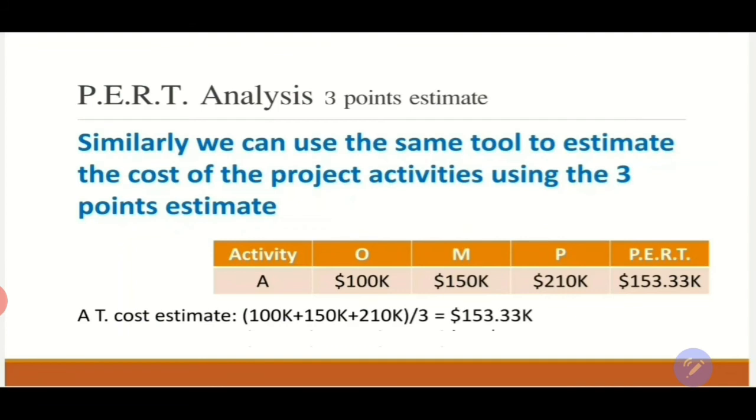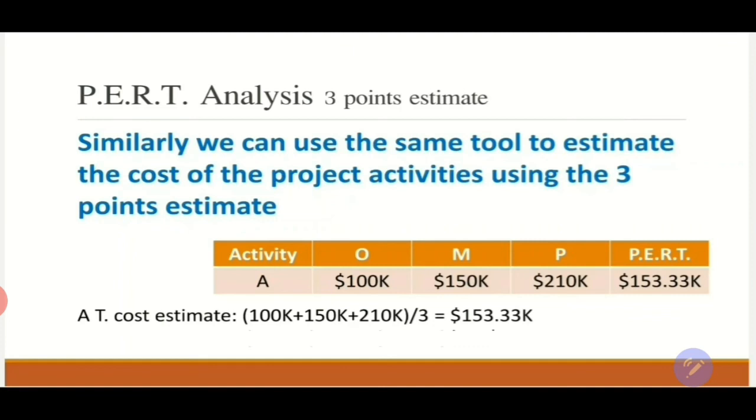Let's take an example over here. Activity A has an optimistic cost of 100k, the most likely is 150k, and the pessimistic is 210k. If we use the formula, we will calculate 100k plus 150k plus 210k over 3. That will be 153.33k. Similarly, we can also perform the beta analysis. This is the triangular analysis.